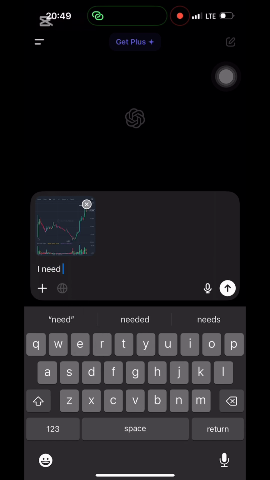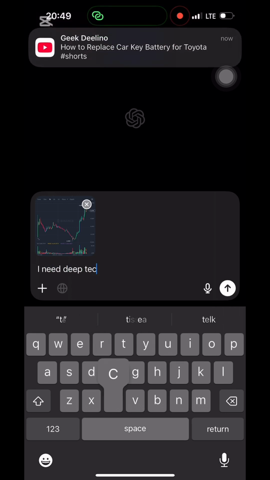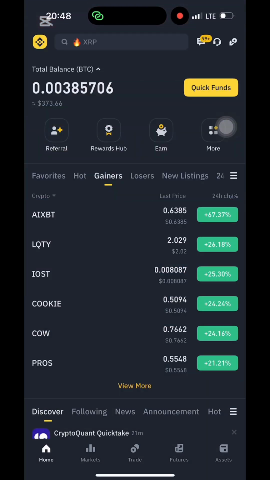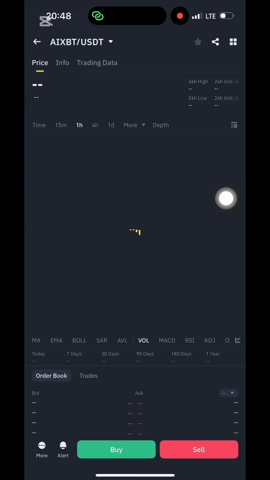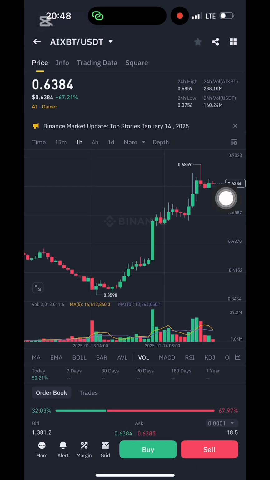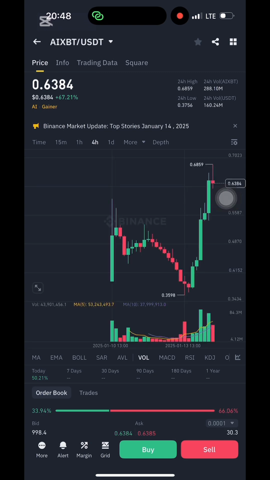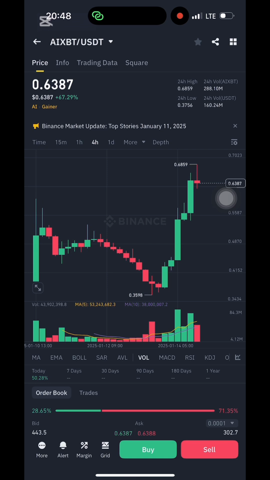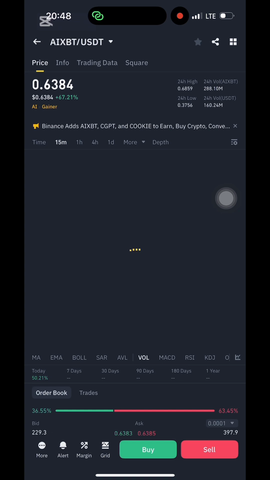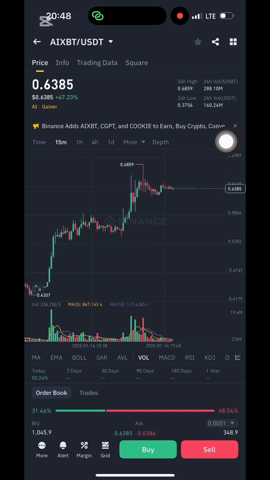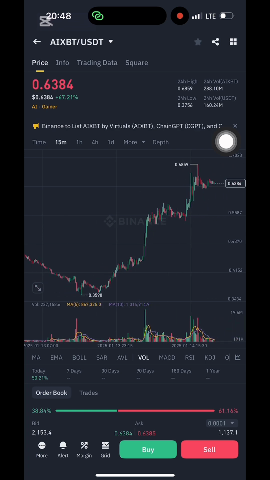The first step to start analyzing the markets using ChatGPT. First thing first, head to your preferred crypto exchange. It could be Binance, Bybit, BitGet, or KuCoin, whatever crypto exchange you desire, and locate the coin you want to analyze. For this example, I'm gonna be using AIXBT. Open the chart for this coin, and as you can see, it's currently pumping. You can select a time frame that suits your analysis. Options like the 1 hour, 15 minutes, or even the 4-hour time frames work great.